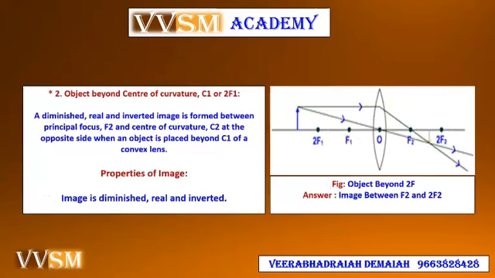Object beyond center of curvature C1 and C2, that is C1 or 2f1. In this figure, the object is beyond 2f, and the image is between f2 and 2f2. This is the image. The property of the image is diminished, inverted, and real.